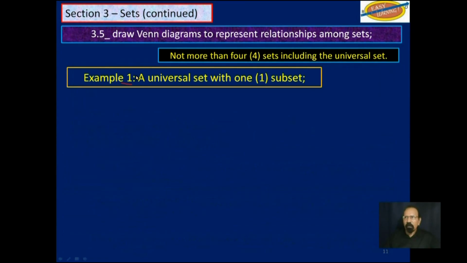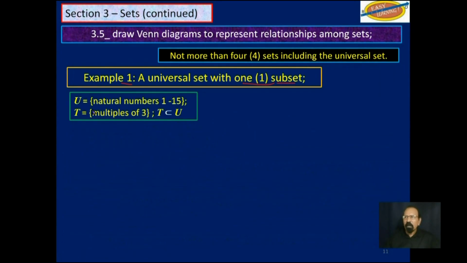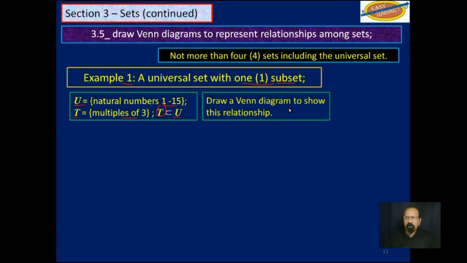So example 1, universal set with 1 subset. Let us say you have a universal set that has the whole numbers 1 to 15. And then you have a subset, T, that is made up of multiples of 3, and T is a subset of U. You are to draw a Venn diagram to show this relationship.